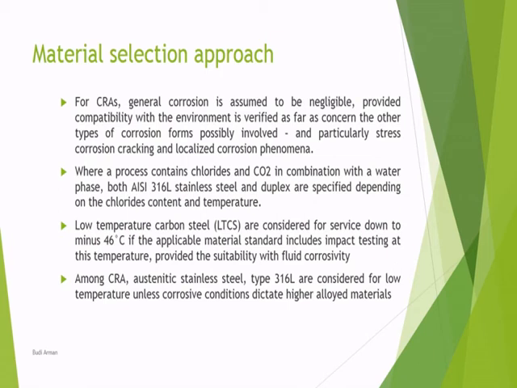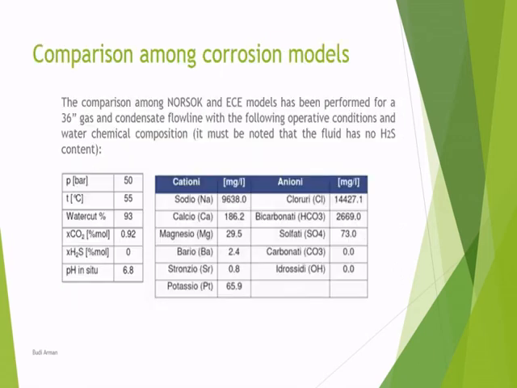Here we also explain about the corrosion models, because normally the contractor does not use the market's corrosion modeling software. But for the client who does the calculations, sometimes they have, for example, Shell, they have Hydrocor.